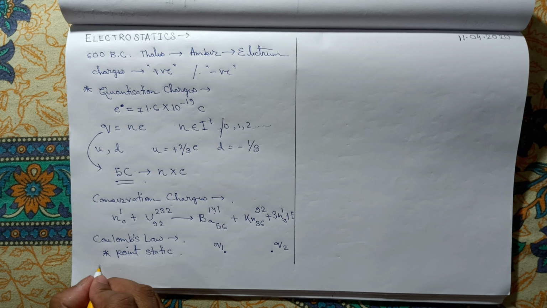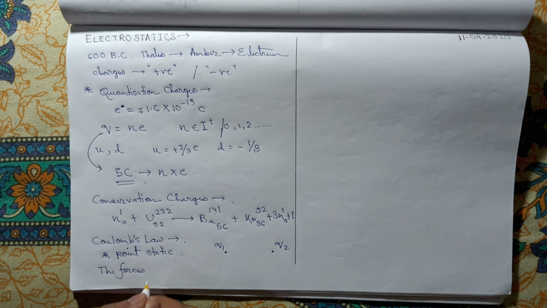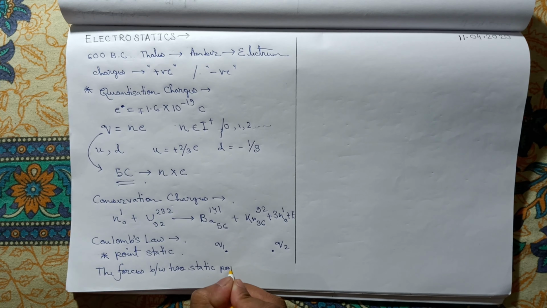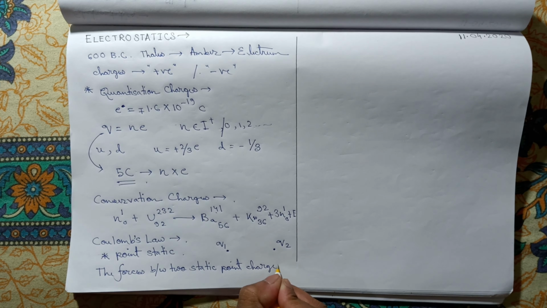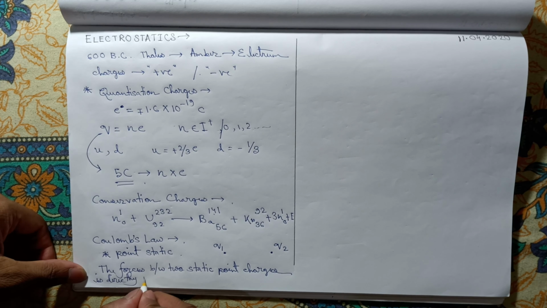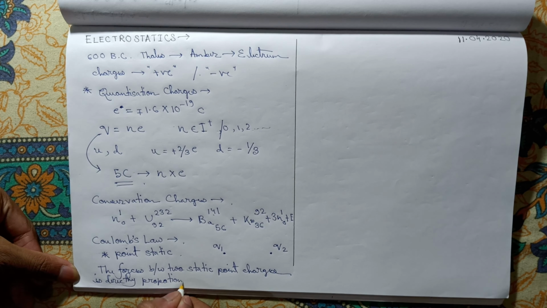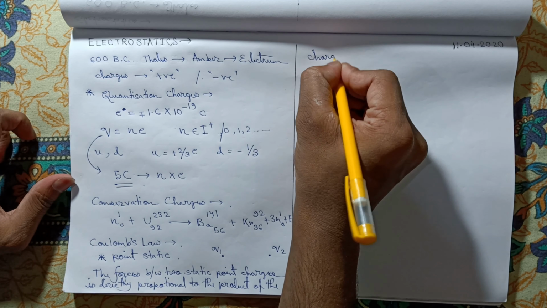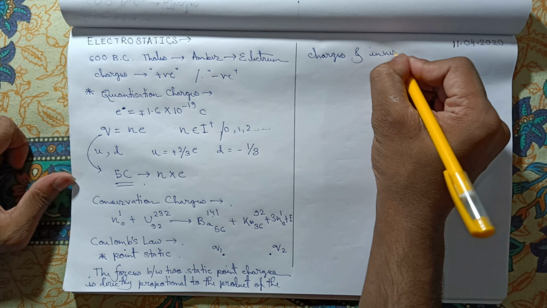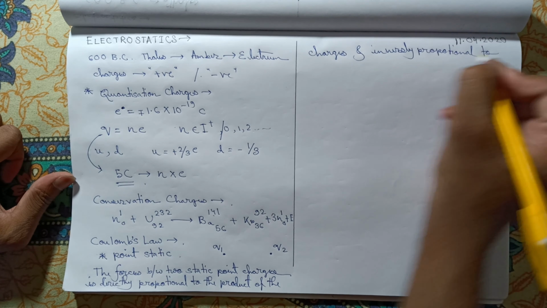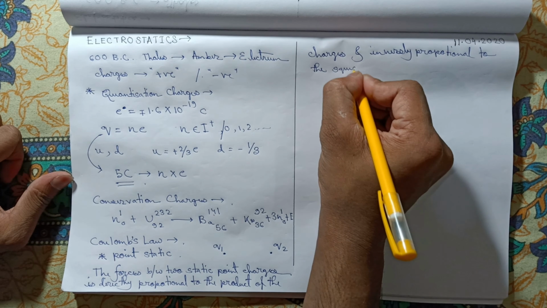It states that the force between two static point charges is directly proportional to the product of the charges and inversely proportional to the square of the distance between them.